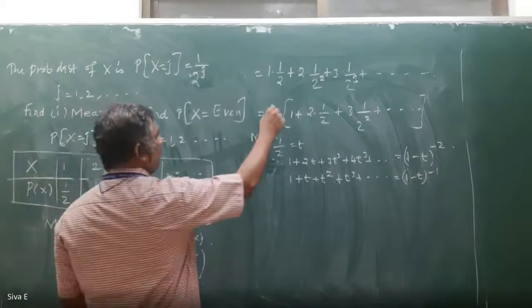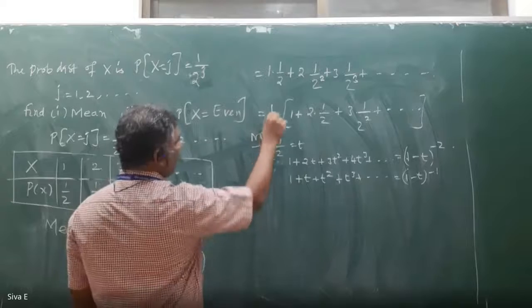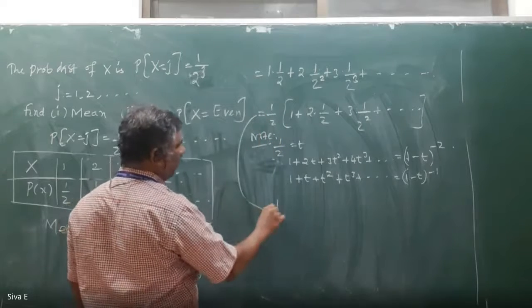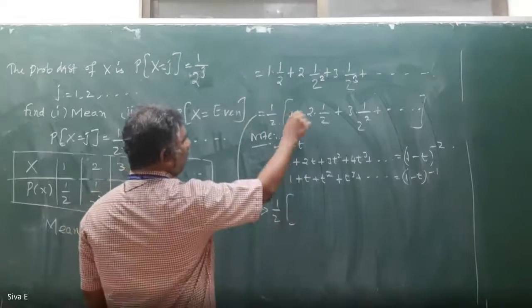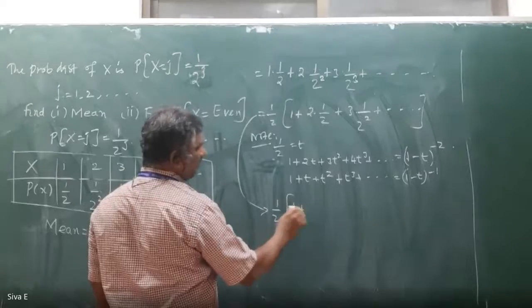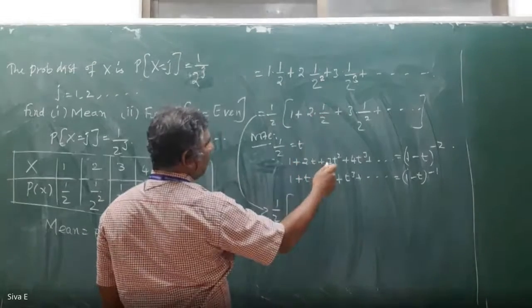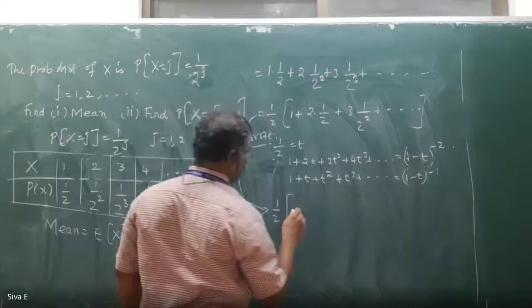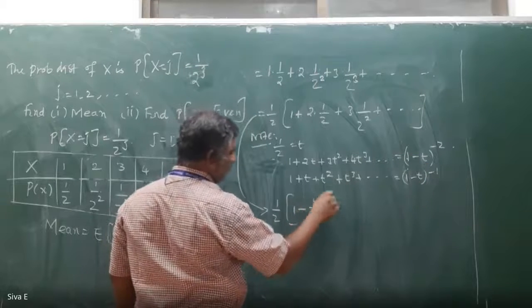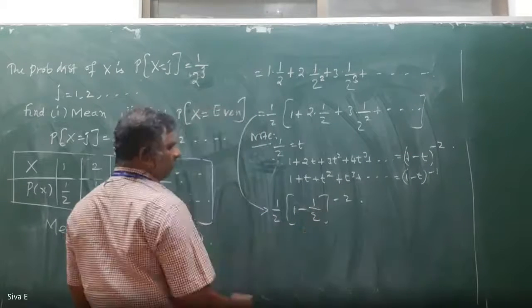Okay, so here we can write this as 1 by 2 into 1 plus... Therefore, if you take that 1 by 2 as t, it is in the format. Therefore, 1 minus 1 by 2, power minus 2.